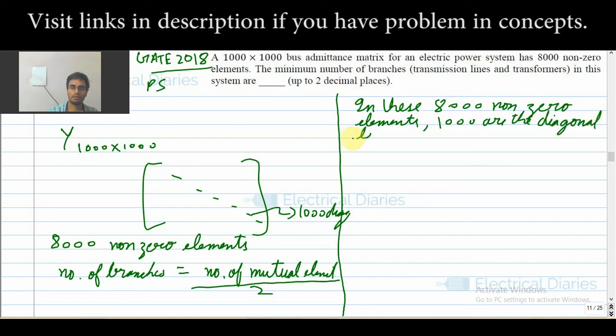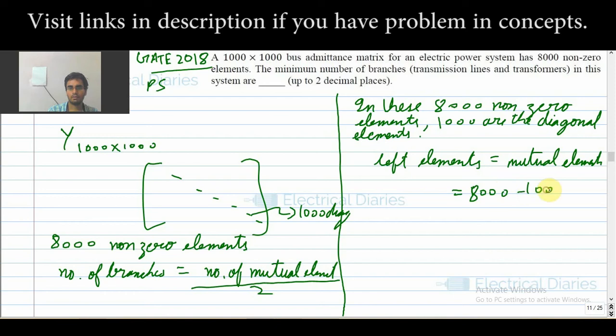So the elements left are the off diagonal, and off diagonal elements are the mutual elements. So left will be 8000 minus 1000, 7000.